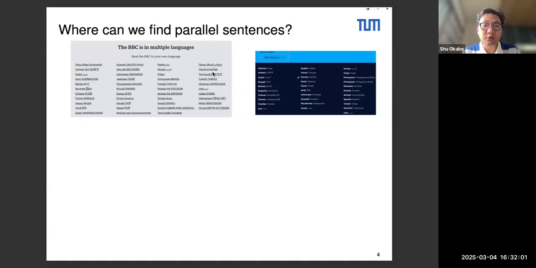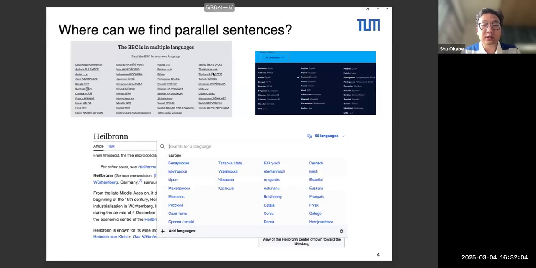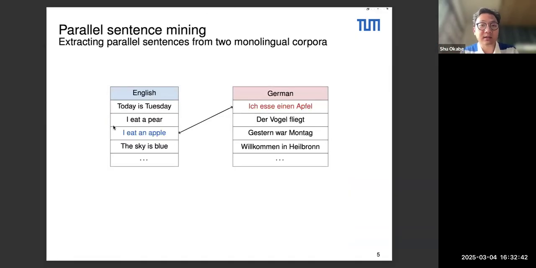Another well-known source for parallel sentences is Wikipedia, which is also very used in NLP. And as you have already noticed, you have options to choose another language. We present this because sometimes you can notice that some paragraphs or sentences have been translated from another language. So for instance, for a German city, perhaps the English sentence comes from the German article on the same topic. In both of these two cases, there is, however, no guarantee that all the sentences have actual counterparts, actual translations in another article. This is why we care about parallel sentence mining, which is the task we are presenting.